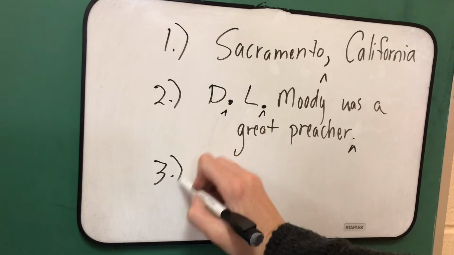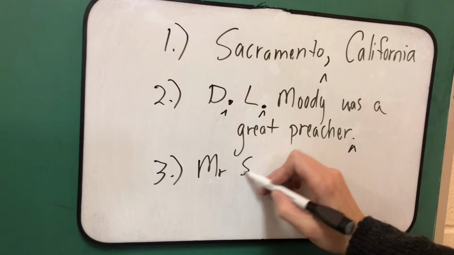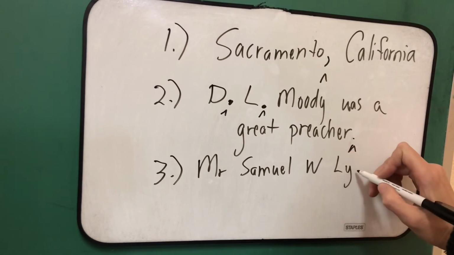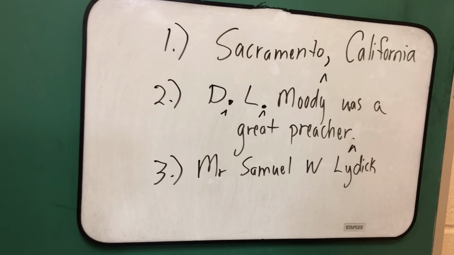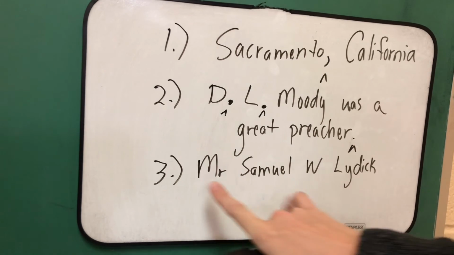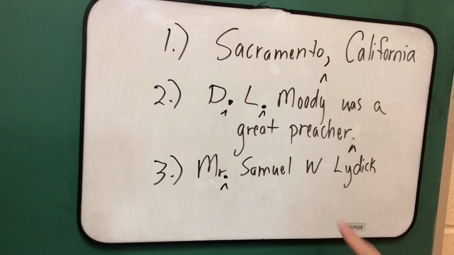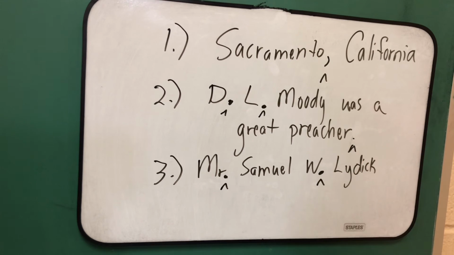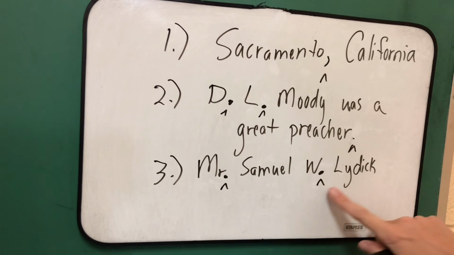Number 3, Mr. Samuel W. Leidick. Okay, we have Mr. Samuel W. Leidick. Since Mr. and Samuel, this is a proper noun, we want to put a period after Mr. And W is his middle initial, so we need to insert a period after W. Mr. period Samuel W. period Leidick.